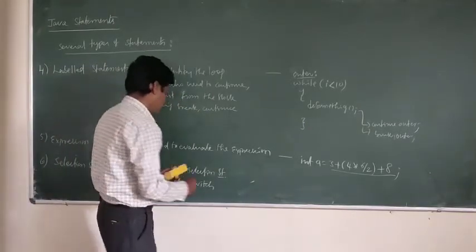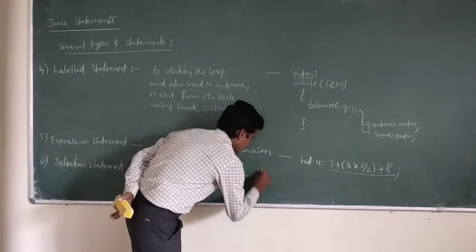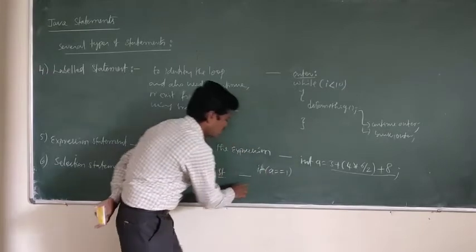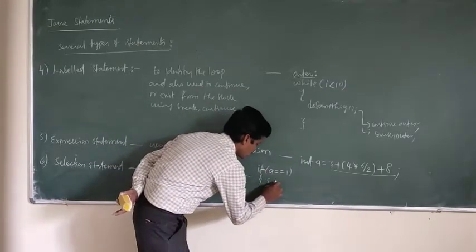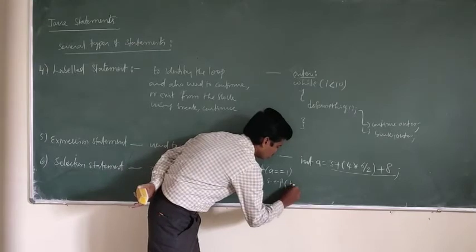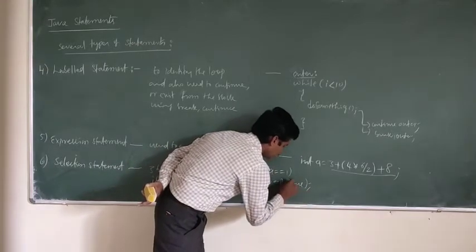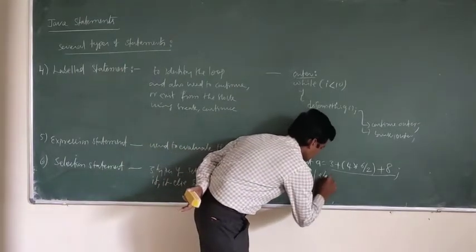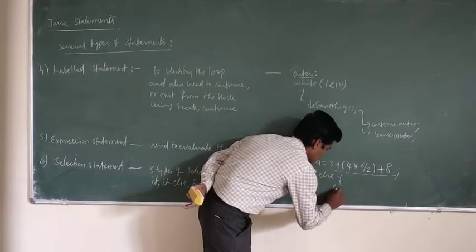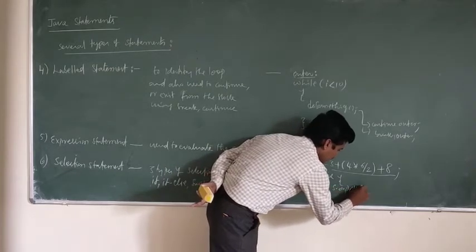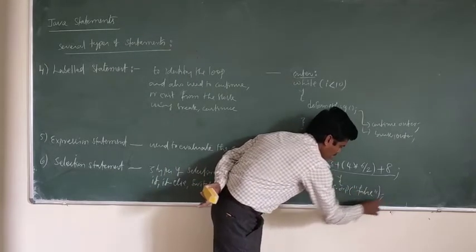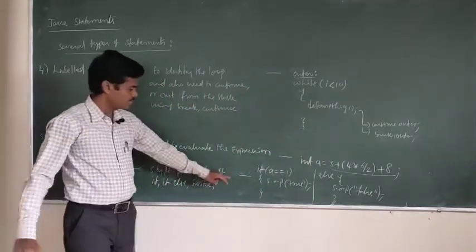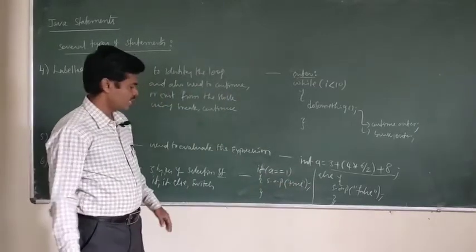See the example here: if a is equal to 1, then System.out.println true. For example, true. Else, System.out.println false. So this is the selection statement example. So I am using the if else statement here.